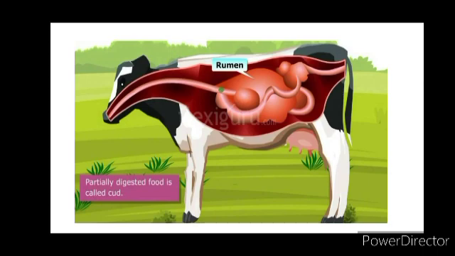Here, what actually happens is they quickly swallow the grass and store it in a part of the stomach called rumen. Here the food gets partially digested, and this partially digested food is called cud.